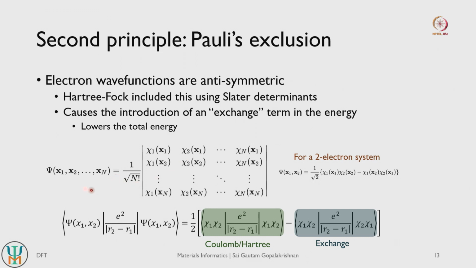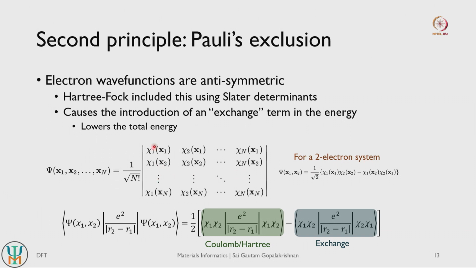determinants, right. So very simply, you take this many body wave function. The way Hartree defined it was just a simple product of all the different 1 electron wave functions, right. The modification is basically you put in a determinant and call in the 1 electron wave functions for different positions of the different electrons. So you basically define a determinant of these 1 electron wave functions instead of just defining a product of the